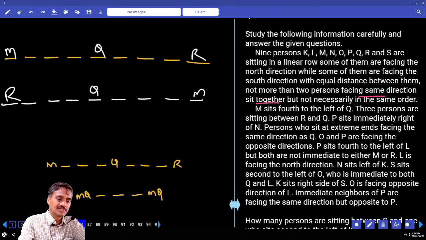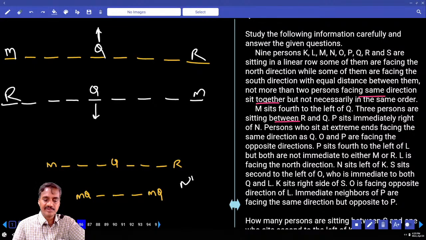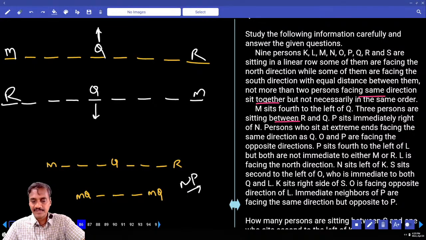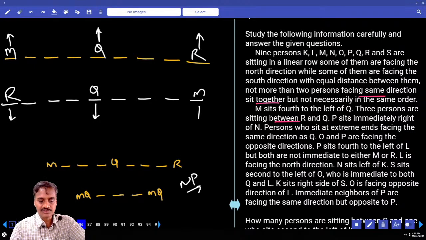And in the first case, Q must be facing north. Then only M is 4 to the left. And in the second case, Q must be facing south. And 3 persons between R and Q. P is immediate right of N. Now P is the immediate right of N. Persons who sit at the extreme face the same direction as Q. Now Q is facing north, and these 2 persons are also facing north. Now here Q is south, and these 2 are facing towards south.